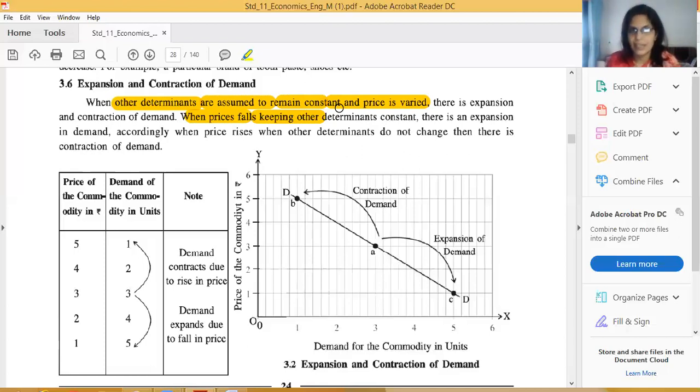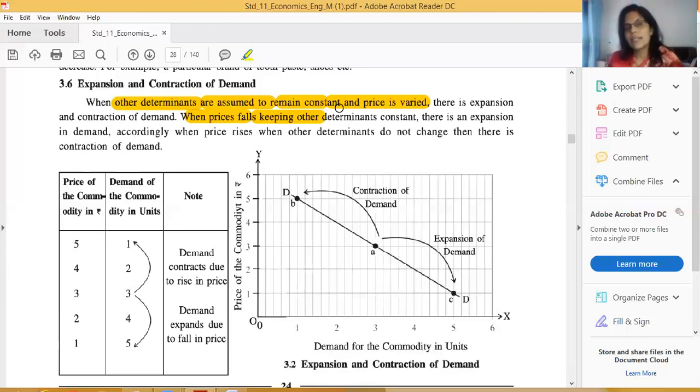These are not changing. Correct, friends? That means what? Price is varied. Price can increase or decrease. What can be changed? Price. So price is varied. Clear, friends? And all other determinants are as it is. We assume it. So we are assuming that price is varied and all other determinants are constant.